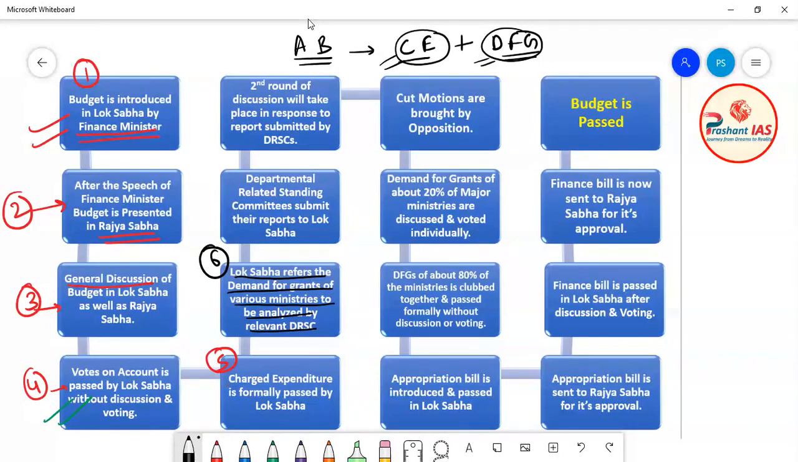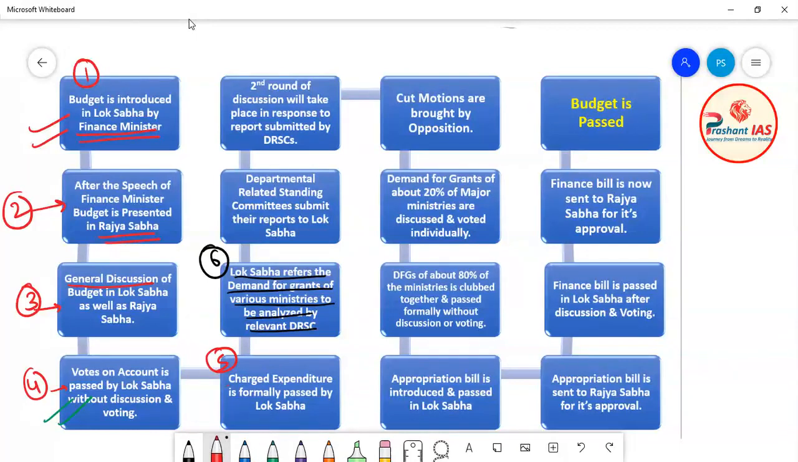Now what does it mean? Friends, let us understand this sixth step with the help of one example so that all of you can understand it very easily. In the last class, I took the example of the health ministry. Again here also I am taking the example of the health ministry. The basic role of the health ministry is to maintain the health infrastructure in India.